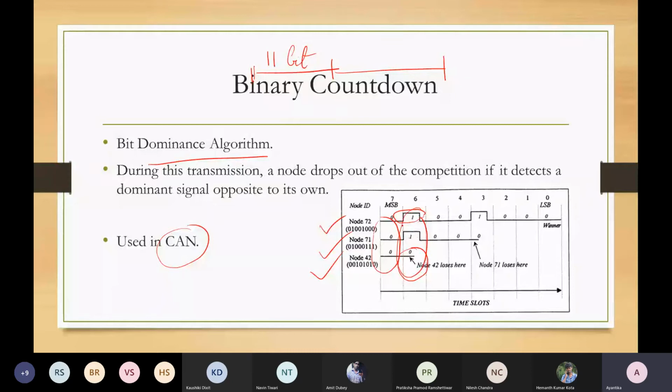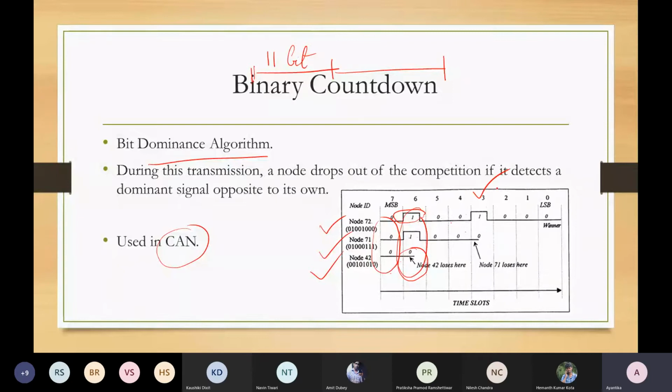That means here, see, this is all 0, no problem. With 1 1, whenever the first node is getting a 0 bit, it will lose the control, and the competition is between node 72 and node 71. Then again in the 5th and 4th cycle, both the bits are the same, 0 0. So both are in competition for who will get the bus.